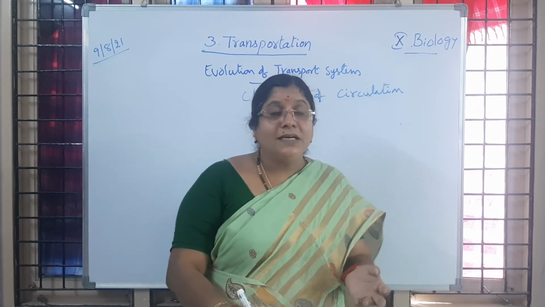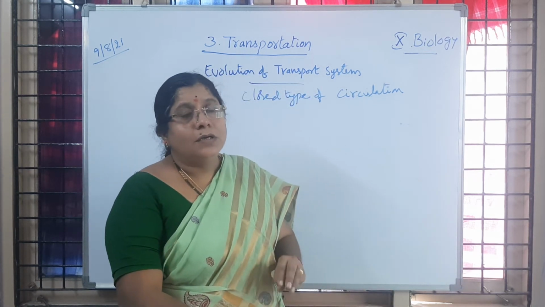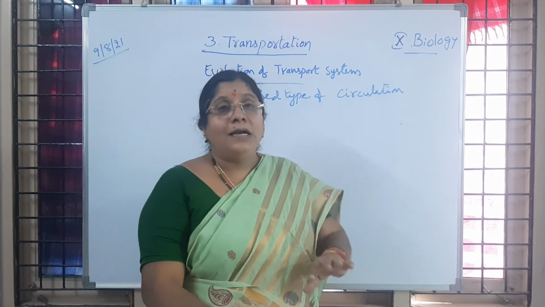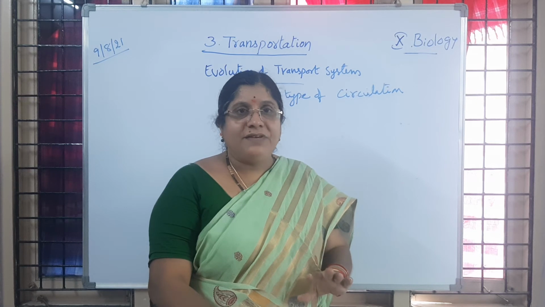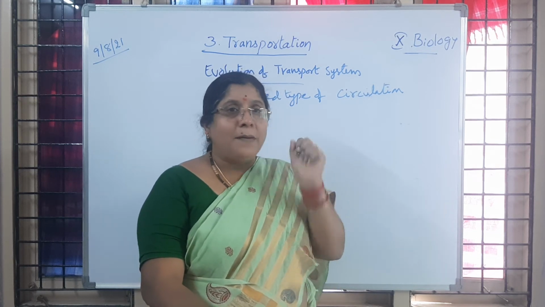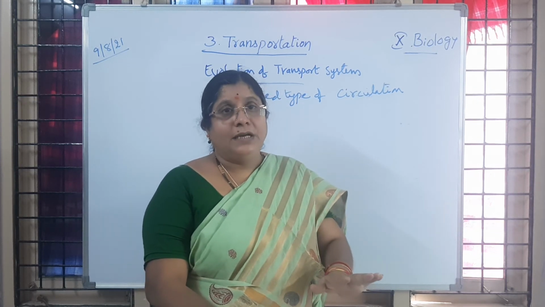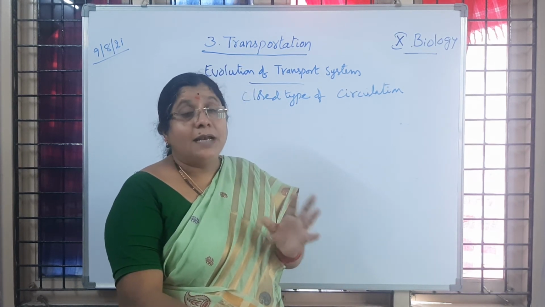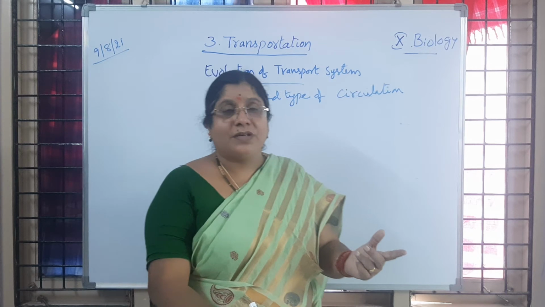Whereas in insects we are not going to observe the blood to be red in color because hemoglobin is not there, and we are not observing any blood vessels. So the blood is only pumped or flushed into the body cavity without any help of blood vessels. So it is called open type of circulatory system.